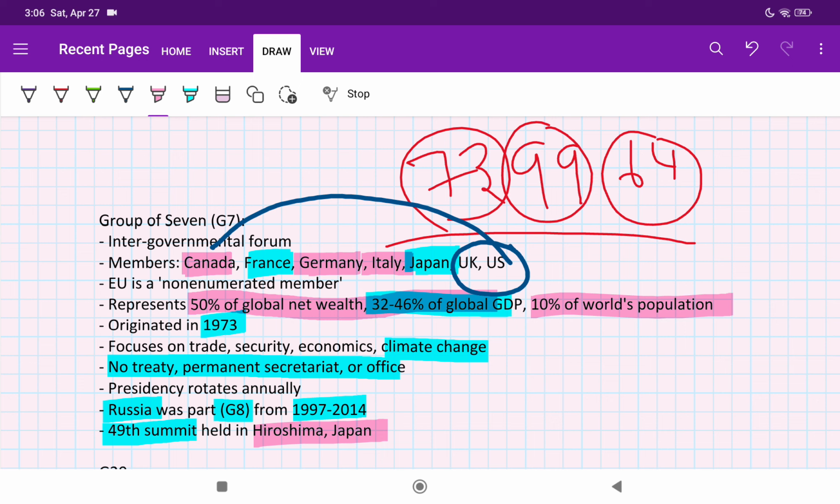Right. So the first magic number that I told you, 73, is regarding when G7 originated. It originated in 1973. Fine. Shall we go to the next? Okay. Let's go for the G20.